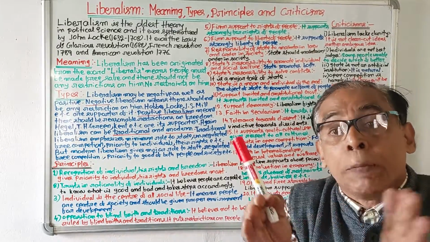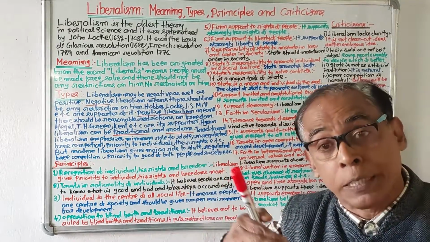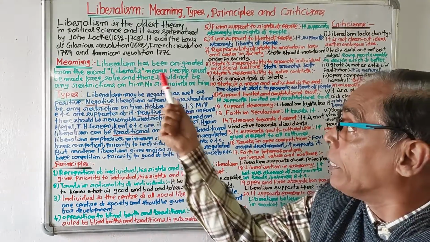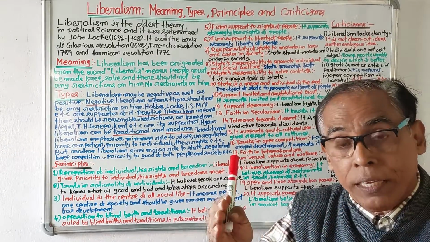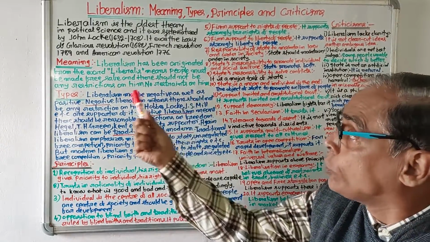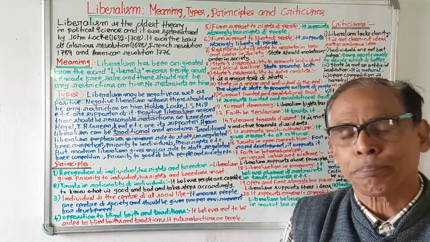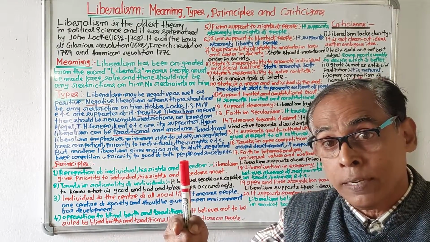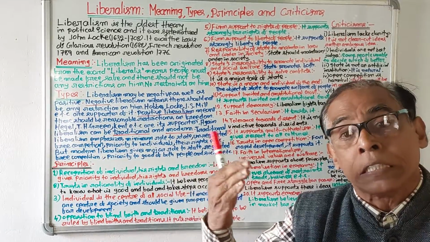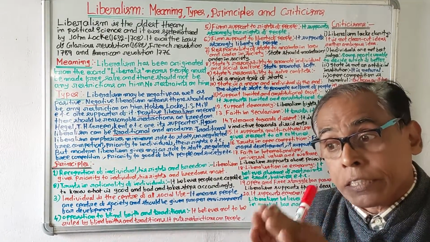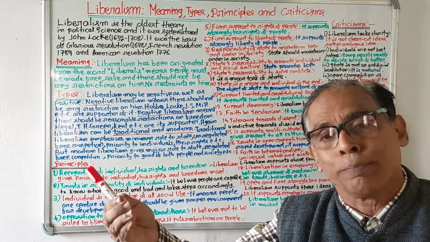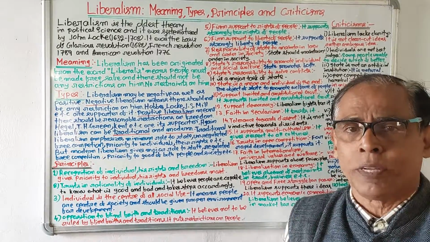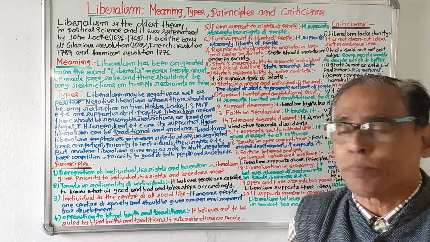So, what is liberalism? Liberalism has been derived from the word liberalis, which means people must be made free and safe, and there should not be any restriction or restraints before people. So people must be made free birds. That is what liberalism is. And now we'll discuss types of liberalism.